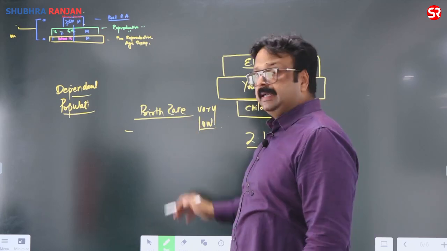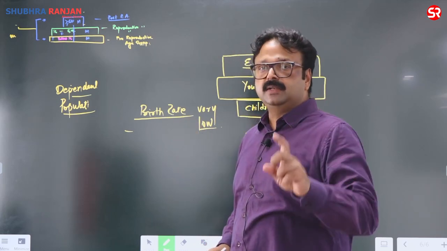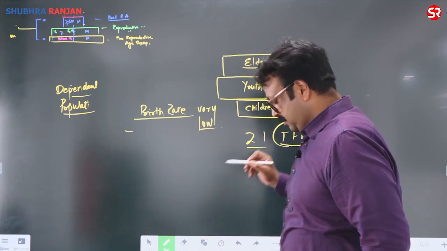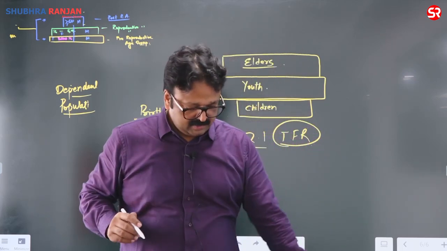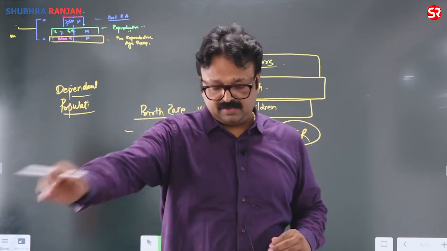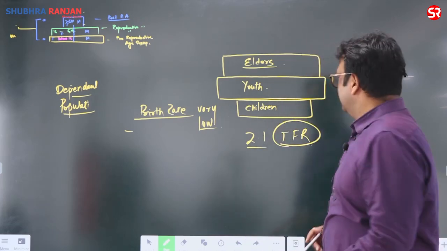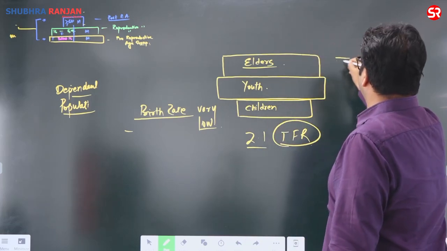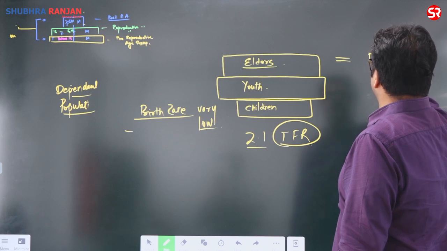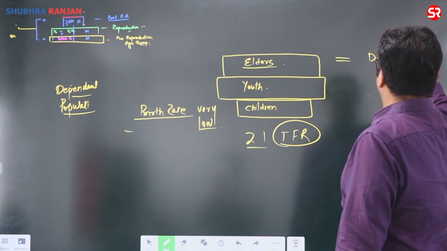So when the birth rate is less than the replacement rate, the condition of demographic winter arises, and demographic winter results in declining population.